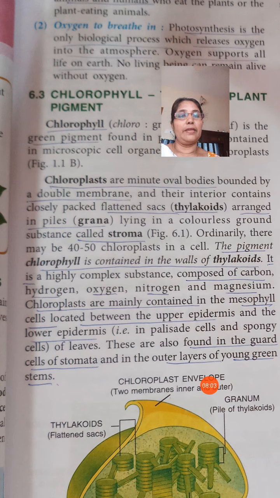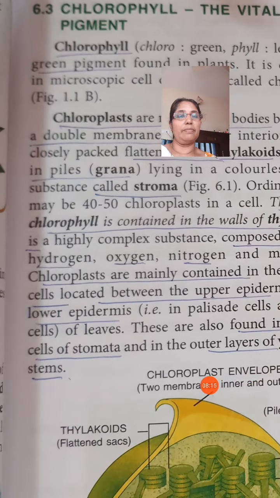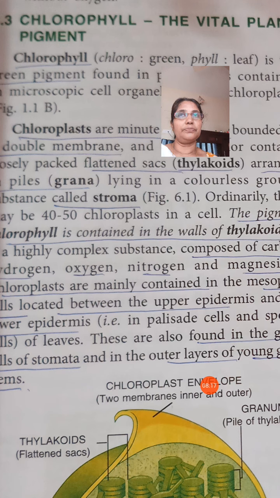Then again, what is the chlorophyll pigment made up of? Which are the elements present in that chlorophyll? Carbon, hydrogen, oxygen, nitrogen and magnesium. These are the elements present in the pigment chlorophyll.